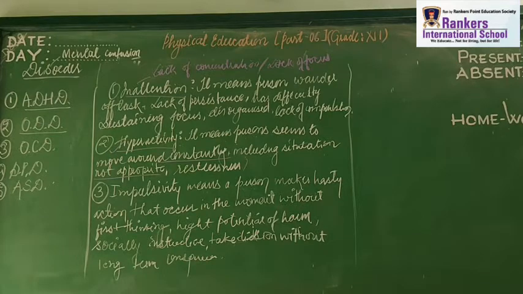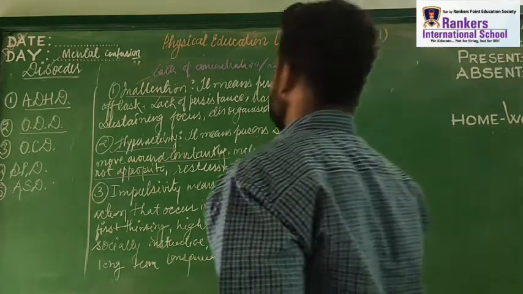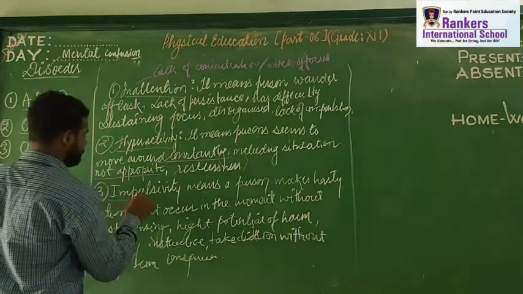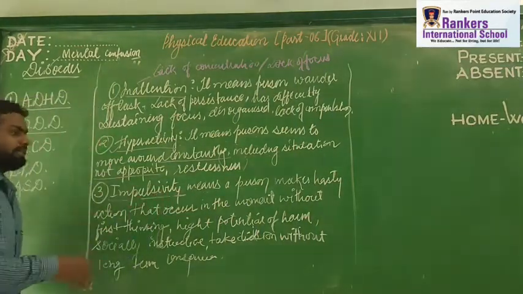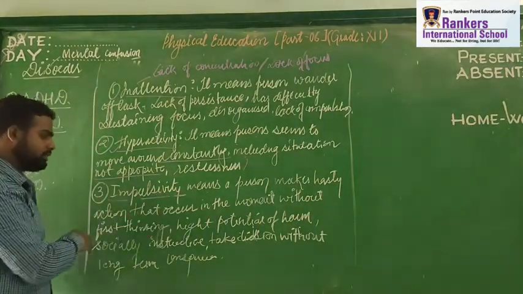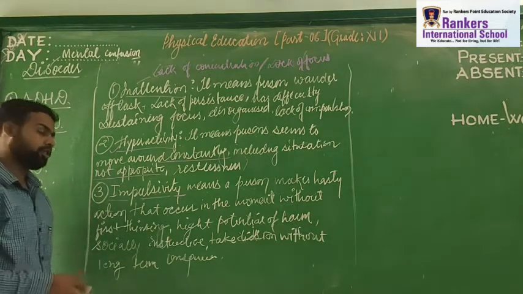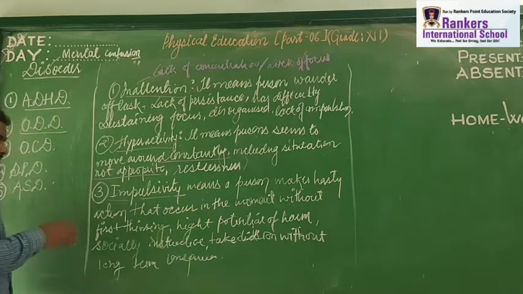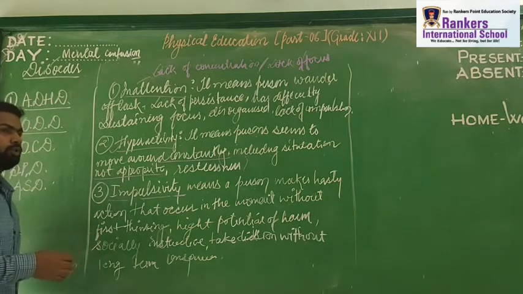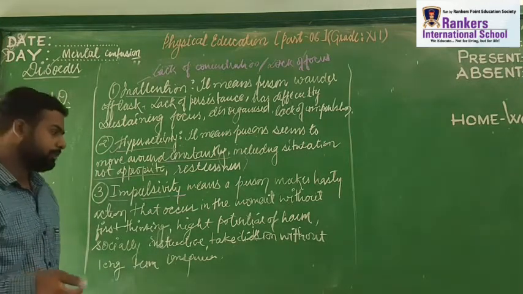So the thing to understand is that impulsivity of a person means hasty action, right? So what is impulsivity here? Impulsivity means a person with hasty actions that occur in a moment without thinking of the long-term consequences. These type of people do things without considering other people.